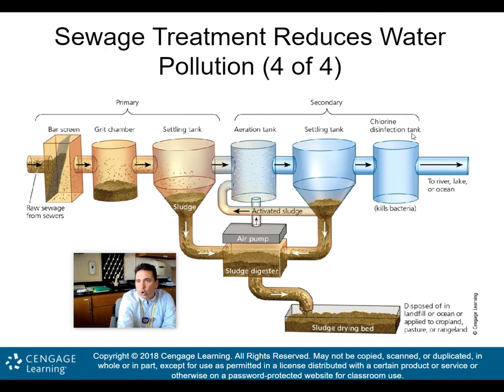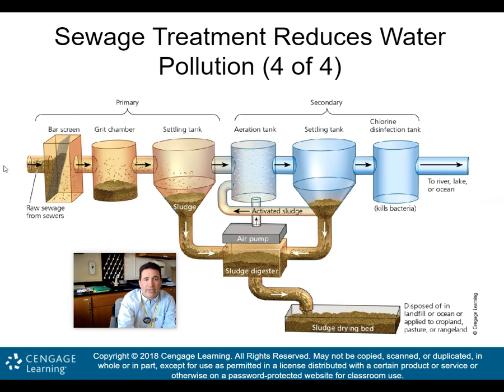Then you go into this chlorine tank, which kills the bacteria because you don't want that bacteria out in the world, because the bacteria is just being used to eat the waste, to process it. And so then this kills the bacteria, and then you discharge this water back into the river, lake, or ocean. And that's okay, because at this point, the wastewater has been totally cleaned by a primary and a secondary sewage treatment plant.